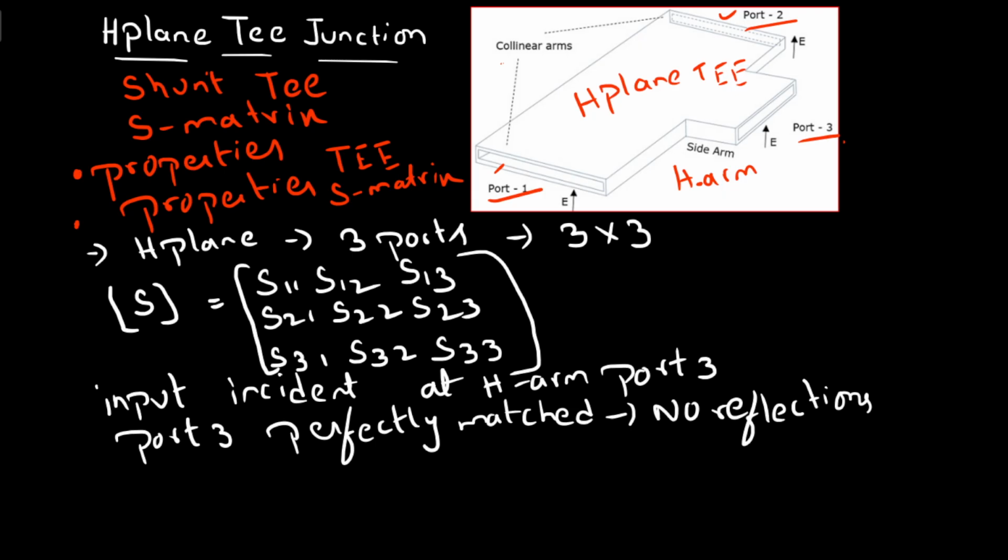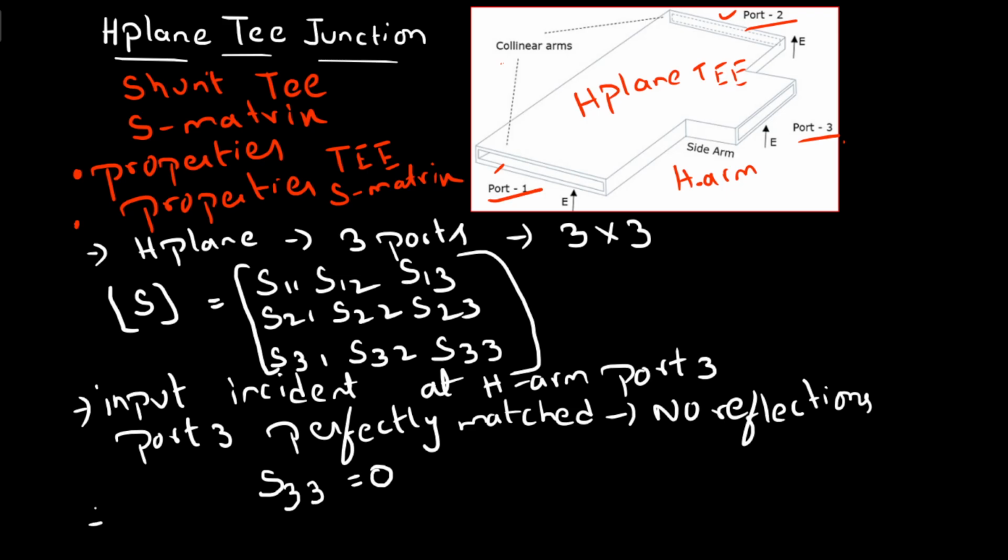Now I am incident-ing the wave into port 3, which is my input port. There is no reflection to the same port, port 3, so there is no signal out from port 3. It can be represented as S33 equals 0. This is one important point regarding H plane T.